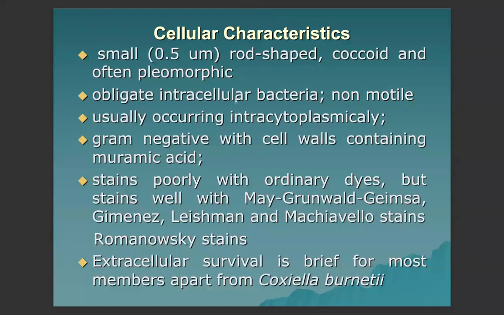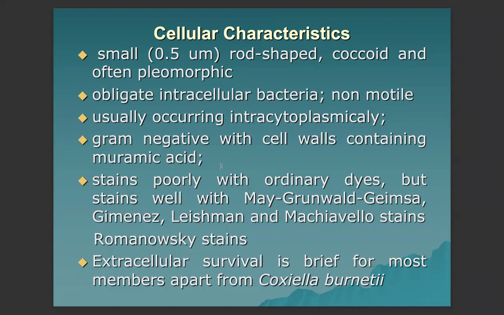For the cellular characteristics, they are small, 0.5 micrometer in size, rod-shaped, coccoid, and often pleomorphic. Obligate intracellular bacteria, non-motile, and occur intracytoplasmically. They are gram-negative with cell walls containing muramic acid, the peptidoglycan.